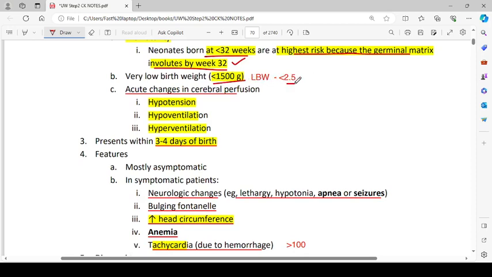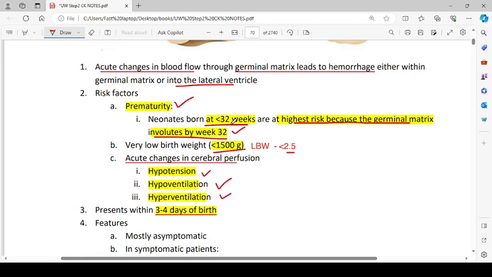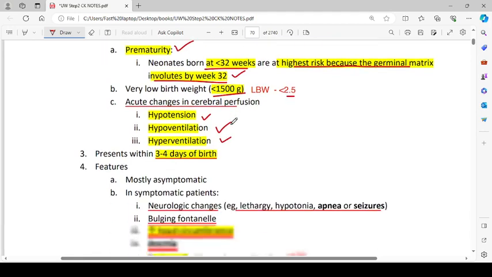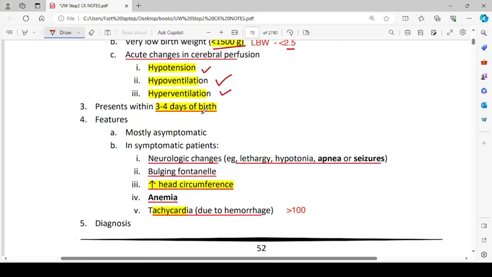Low birth weight is less than 2.5 kgs, while very low birth weight is less than 1.5 kgs. Acute changes in the cerebral perfusion, hypotension, hypoventilation, and hyperventilation are risk factors, right? Then it presents 3 to 4 days after birth.